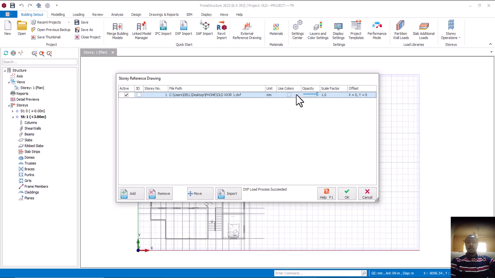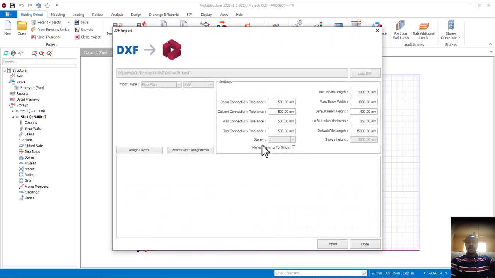You are seeing it here, and then use color. I want to use the color. Okay, you can see it here. I can see the color. The color has appeared. The next now, come here and click on what? On import. Is that okay? As I click on the import, let's wait for it to come up.